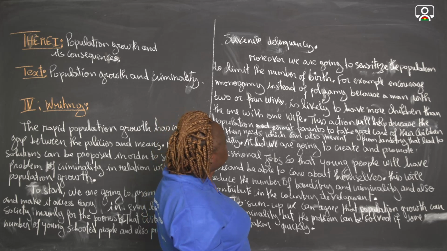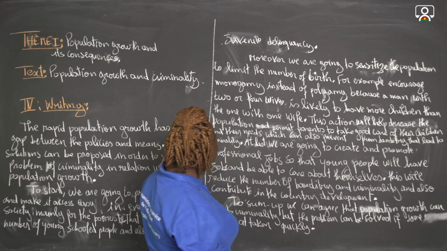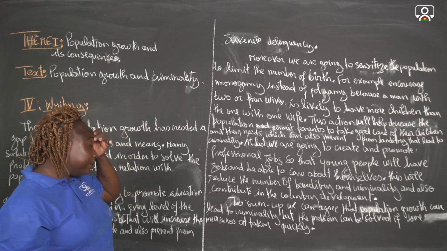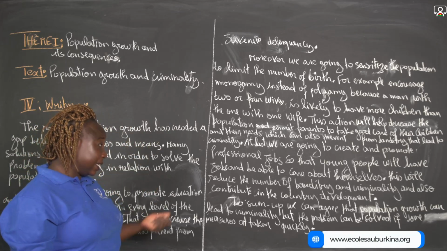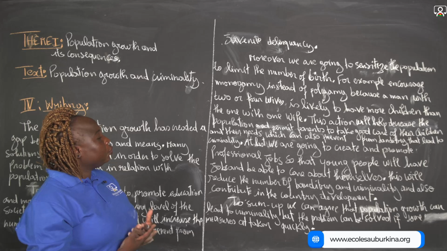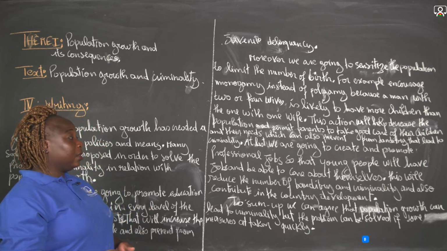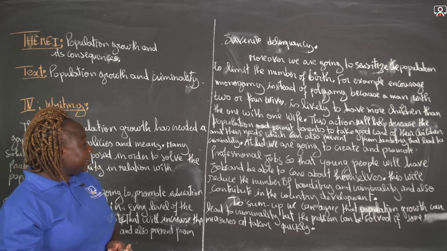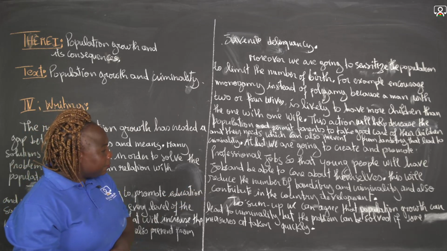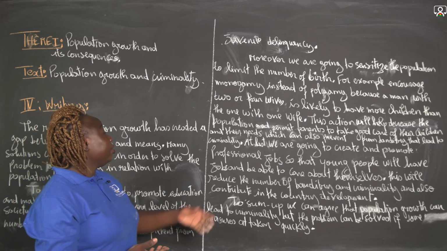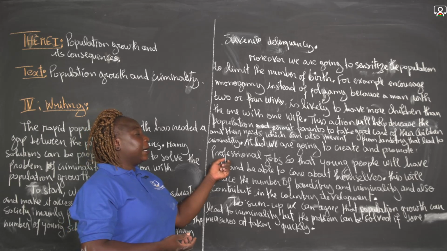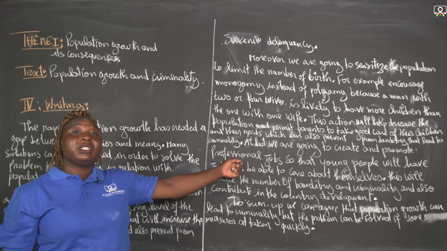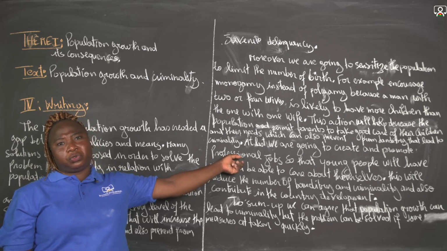At last, we are going to create and promote professional jobs so that young people will have jobs, will have something to do, and be able to care about themselves. This will reduce the number of banditry and criminality and also contribute to the country's development. Here it is what? The criminality and banditry is developed because young people have nothing to do.